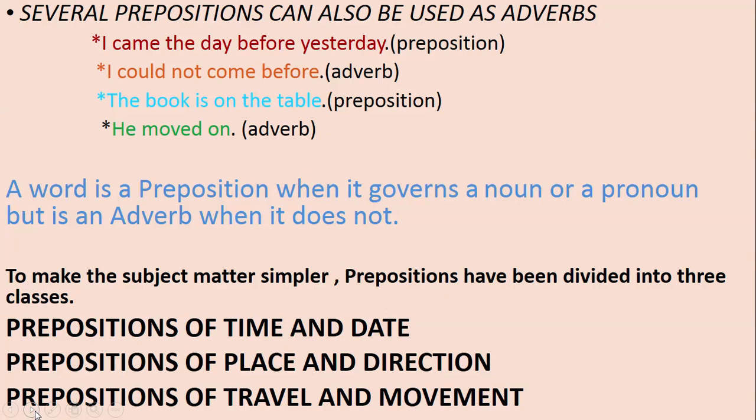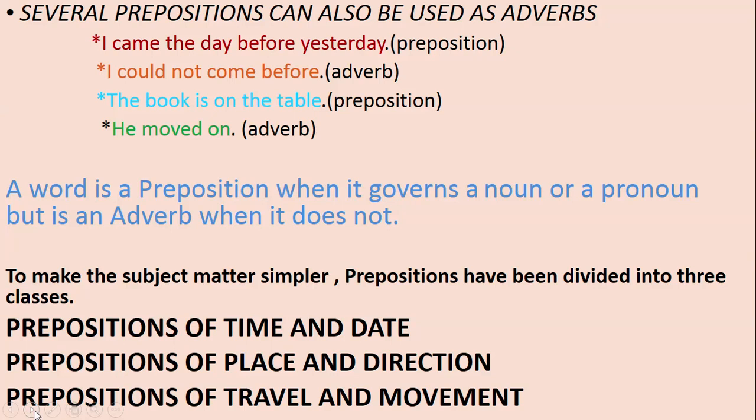Let's see the first example. I came the day before yesterday. So, here the word before is a preposition because it is coming between two nouns, day and yesterday, or it is governing between the two words. In the next example, I couldn't come before. Here before works as an adverb.